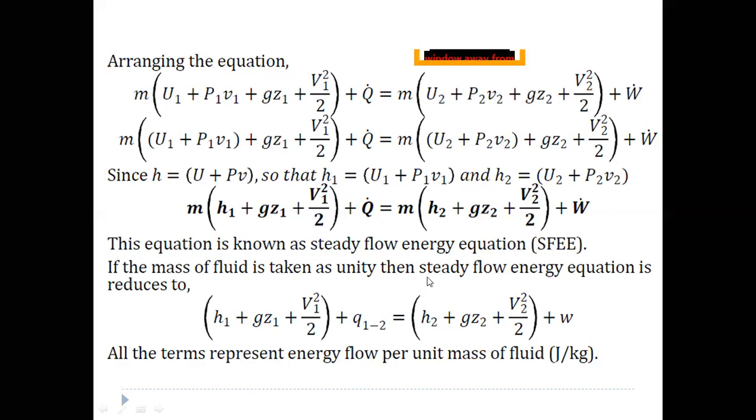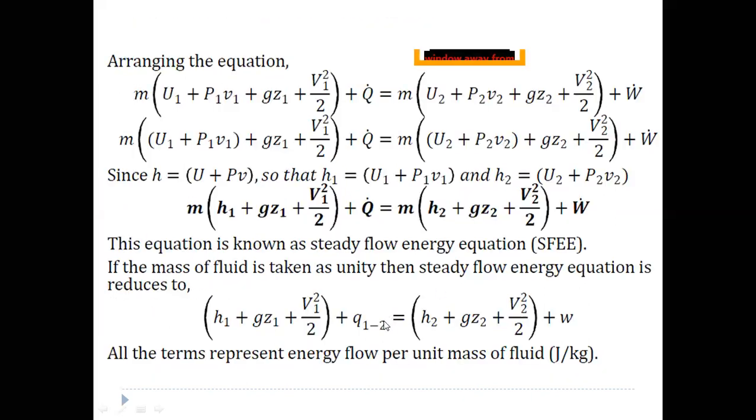In this particular case, all the terms represent the energy flow per unit mass. So enthalpy at state 1 plus potential energy at state 1 plus kinetic energy at state 1 plus heat transfer into the system is equal to enthalpy at state 2 plus potential energy at state 2 plus kinetic energy at state 2 and the work transfer from the system, the work done by the system.